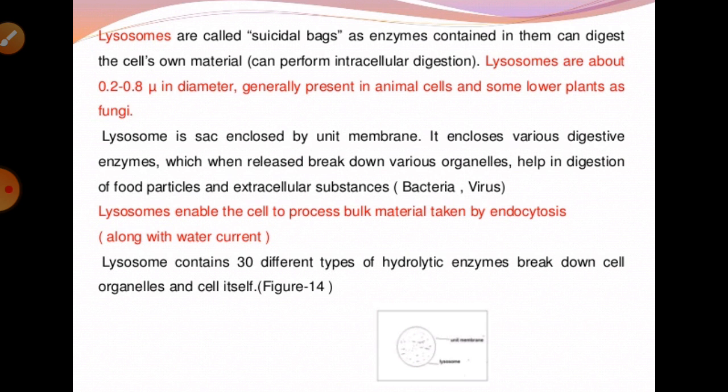So students, up to here we have completed these cell organelles, especially mitochondria, Golgi apparatus, endoplasmic reticulum, ribosomes and lysosomes. So you must read them properly and try to make your notes also. Thank you.